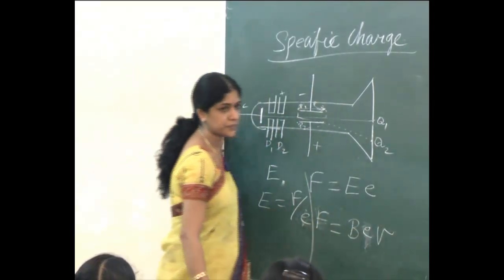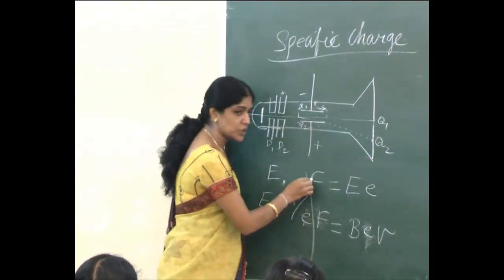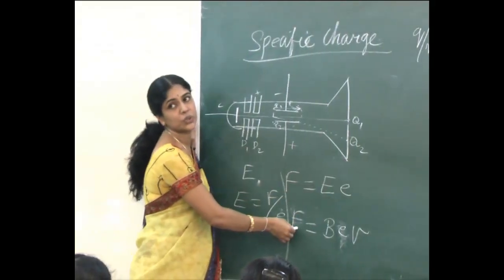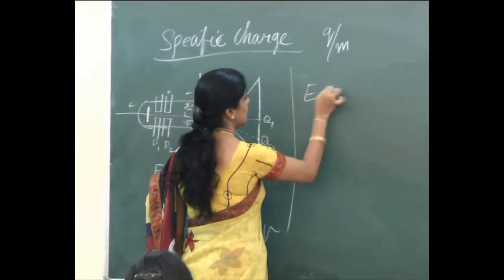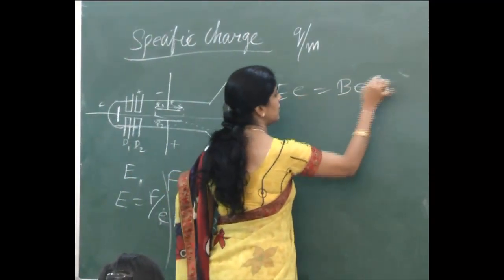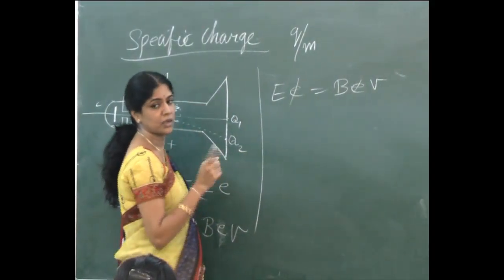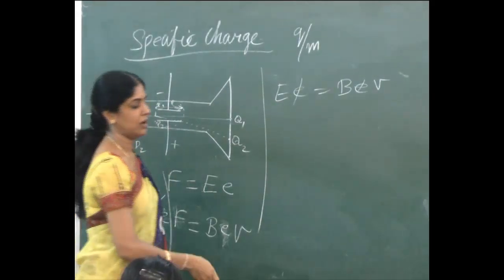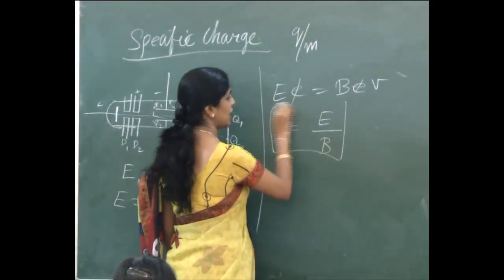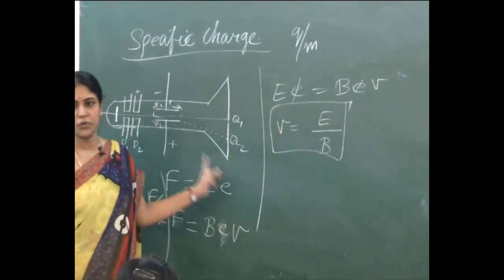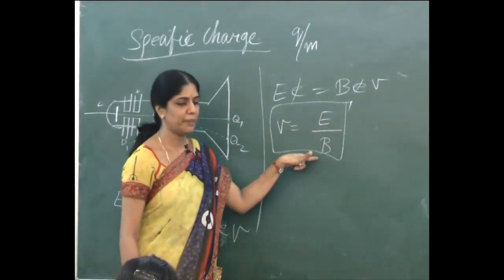If I get the same point Q1 again, what does that mean? The force due to the electric field will be equal to the force due to the magnetic field. Can I equate these two at this point? If I equate EQ equal to BQV, Q gets cancelled. What is V here? Velocity of the electrons. So, what is V now? E by B. So we have calculated the velocity of the electrons flowing here. It is nothing but the ratio of the electric field and the magnetic field.